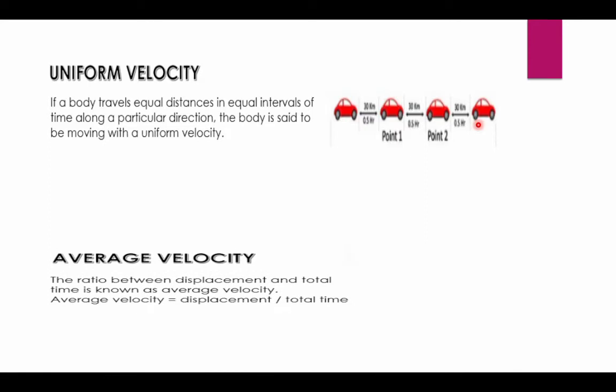Another type of velocity is average velocity. The ratio between displacement and total time is known as average velocity. The formula for average velocity is displacement over time, that is what we normally calculate.